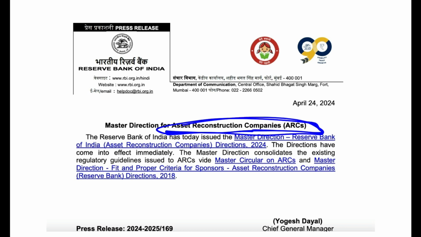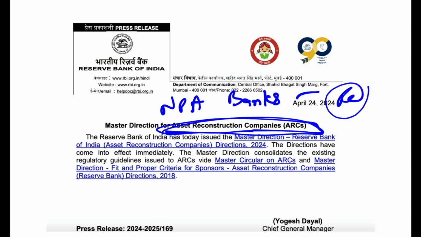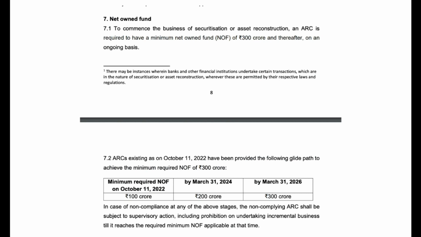Now let's come to asset reconstruction companies. You know what asset reconstruction companies are? They will buy the non-performing assets from the banks, and then they will do the recovery of the same. Or they can sell these non-performing assets again to some other company. So what are the directions? See, if you want to open an asset reconstruction company, what is the minimum fund that you need?